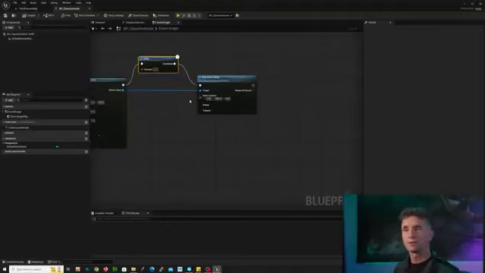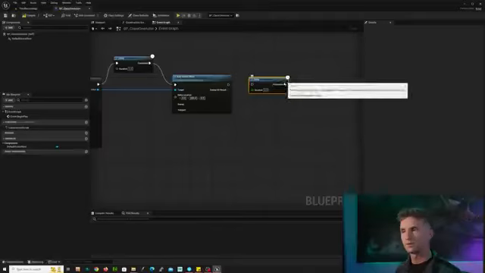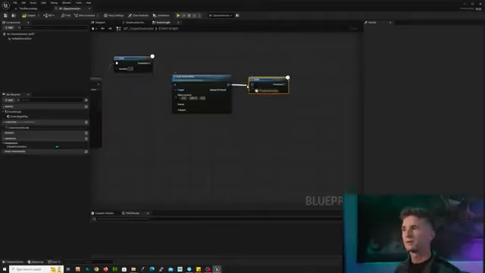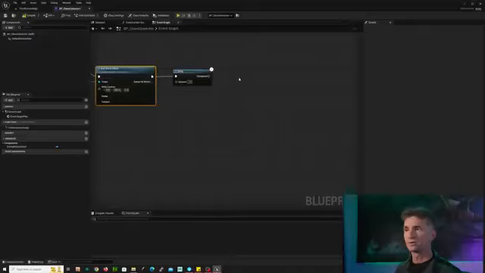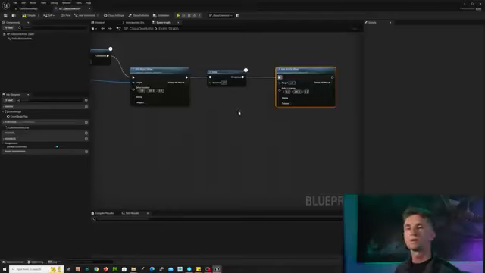So if I pick this delay node and I press Control C, I can come over here and press Control V and it will paste it. It knows how to copy and paste its own node. So I can drag this pin over to here, connect them up, and then I can copy the Add World Offset node and paste this as well. Now, when we do this, this is not going to work.